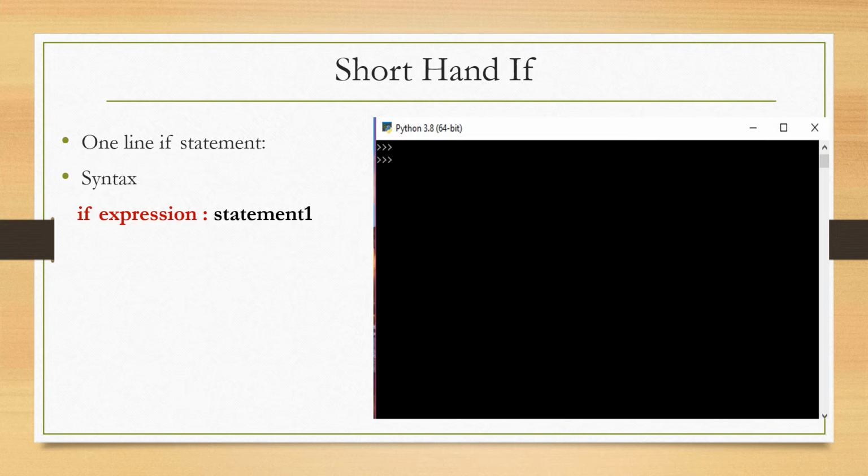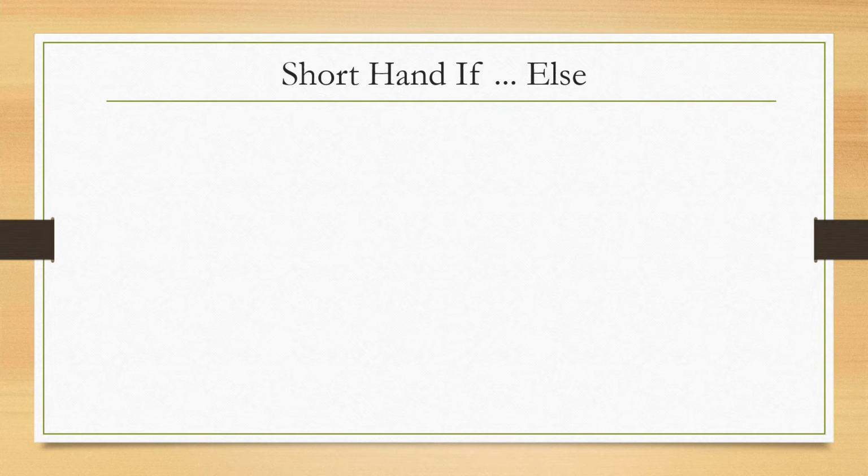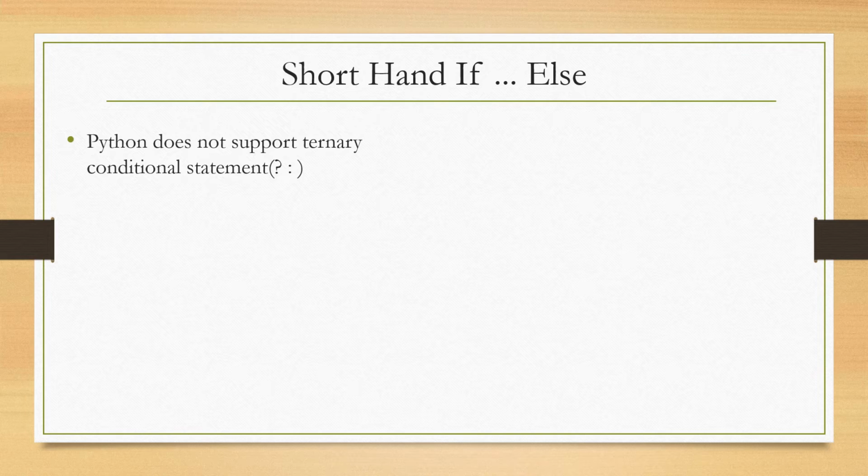Shorthand of if, which is a one-line if statement. Syntax for this is: if expression colon statement 1, which is in a single line. For example, if A is greater than B, then print this message. So this is the shorthand of the if statement. In a single line, you can write this if statement. Python doesn't support the ternary conditional statement, that is question mark colon, like other programming languages.